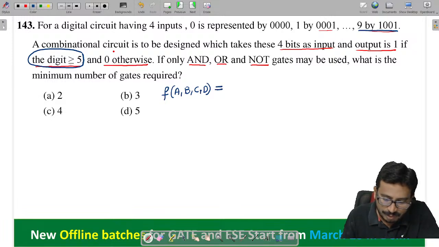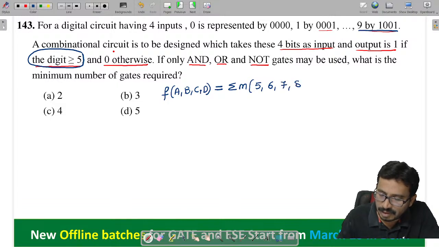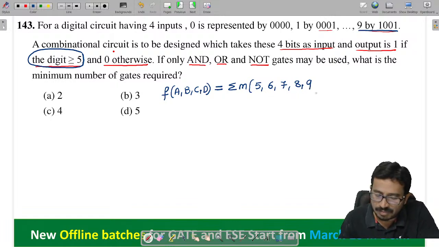If the number is greater than 5, the output is 1. So 5 is a minterm, 6 is a minterm, 7 is a minterm, 8 is a minterm, 9 is a minterm. All these are the minterms.